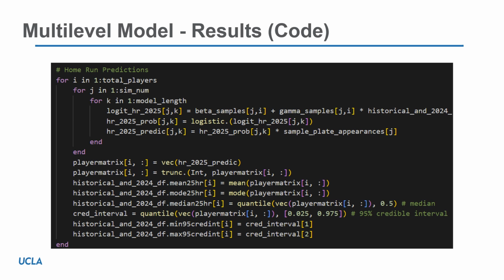And again, we'll go through those two inner for loops 1,500,000 times for each player. And then we'll input each player's data into an individual vector for them so that we can take a look at various data points, whether it's their median or the 95% credibility interval, and just try to get a representative sample size for each player.